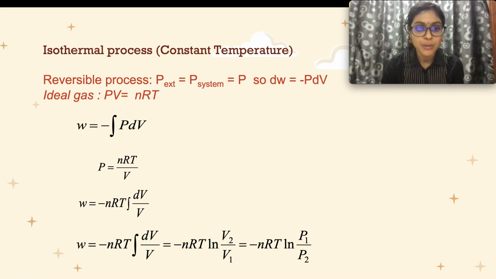Then isothermal process. Isothermal process is a constant temperature process. The temperature is maintained the same throughout the process.